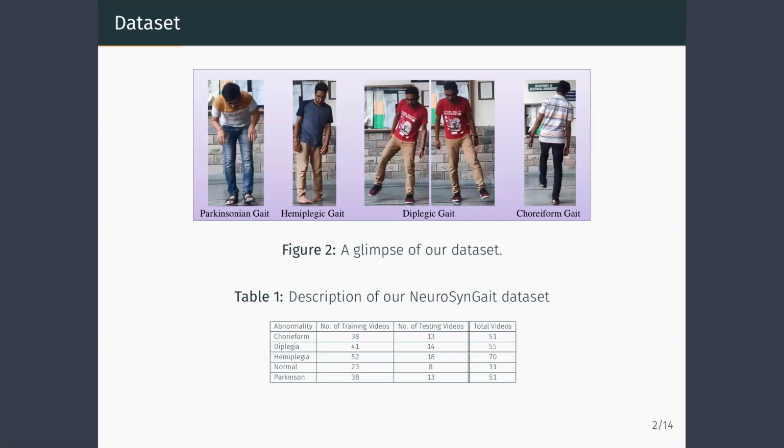Since there was no public dataset available that could be used, we created our own dataset named NeuroSingGait. We requested some volunteers to mimic the gaits observed in patients using some medical reference available publicly. A glimpse of the dataset can be seen. The table gives further details regarding the dataset.